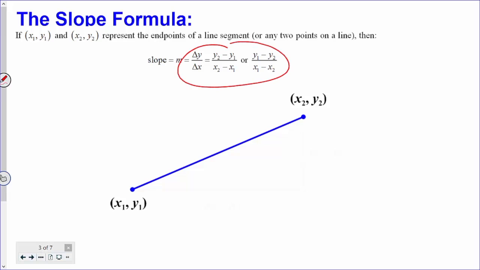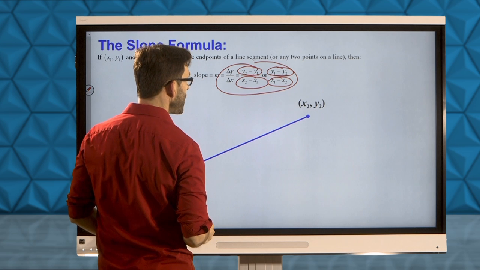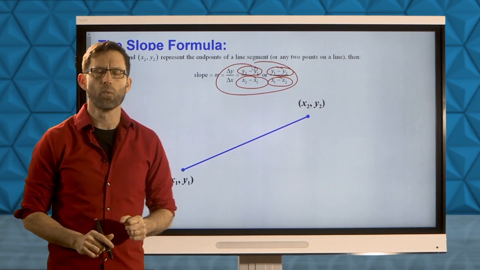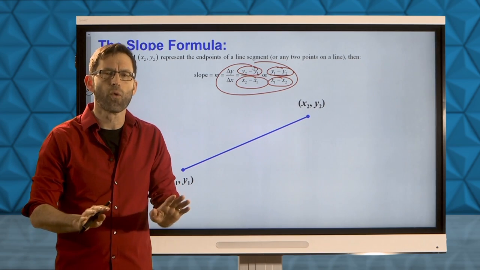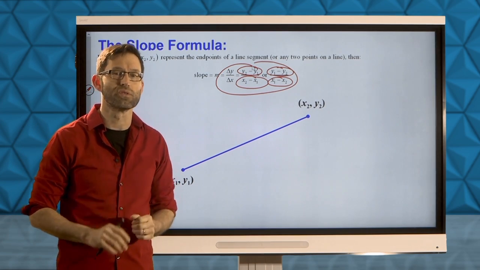The slope is the change in y over the change in x, y2 minus y1, divided by x2 minus x1, or you can flip-flop those points, just make sure to keep the rise in the numerator and the run in the denominator. Make sure you understand why the slope formula works. Never let a formula just kind of sit there without understanding it.